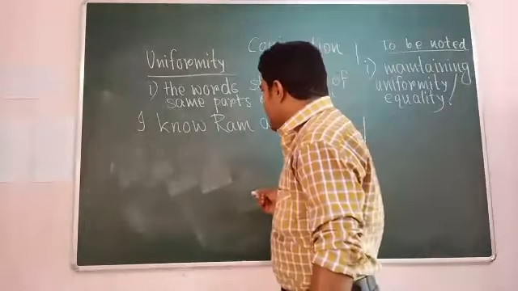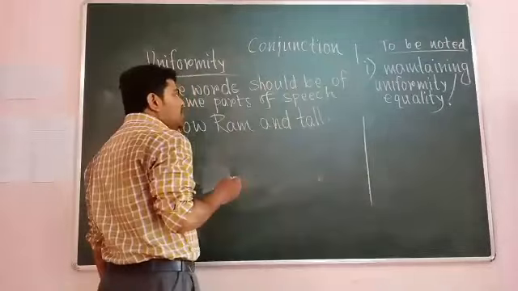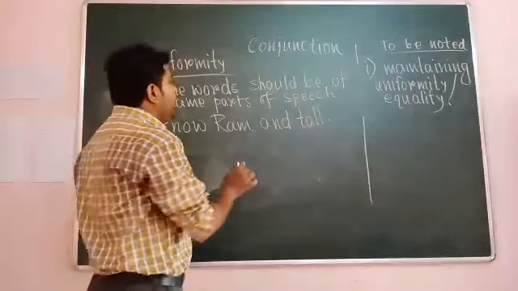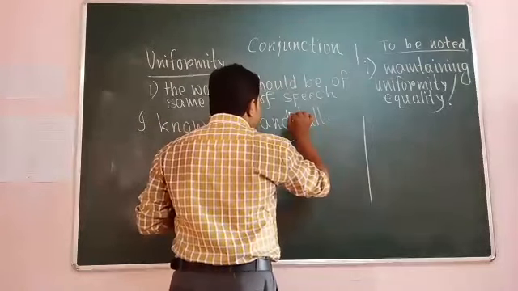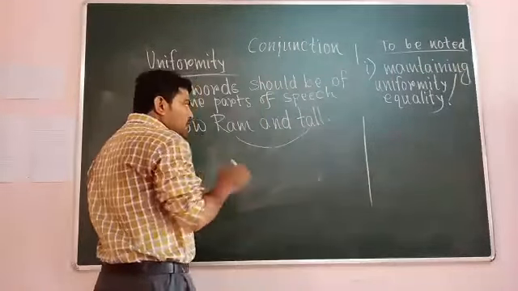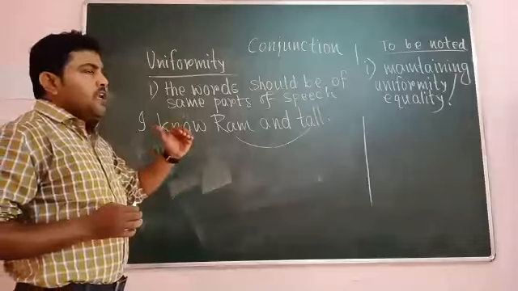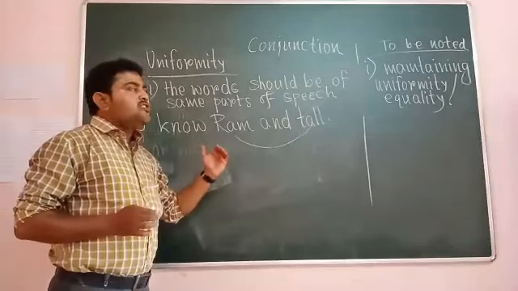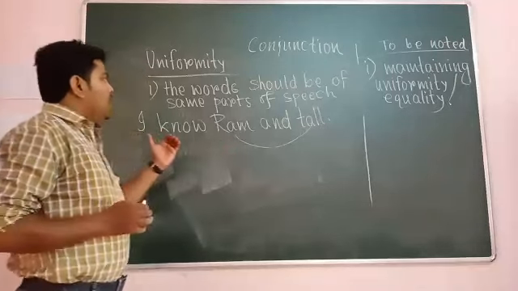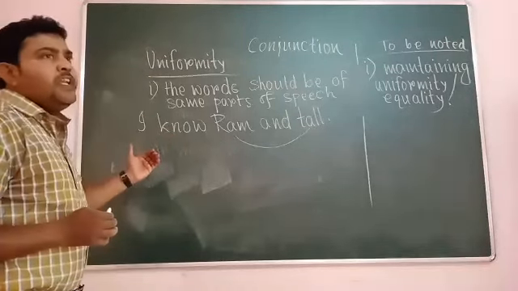And do you know why? Because you are trying to join two different words which are of different parts of speech, and that's why the meaning of the sentence gets distorted, and it's really meaningless.